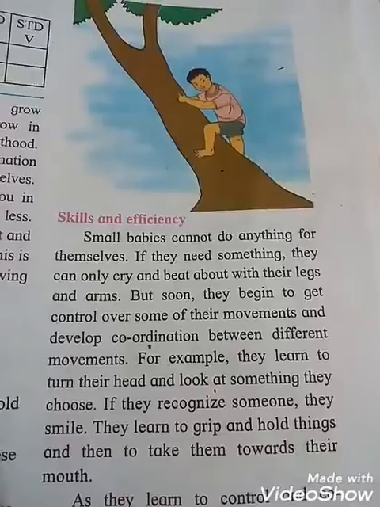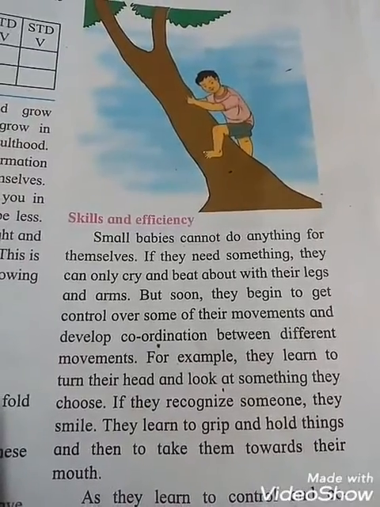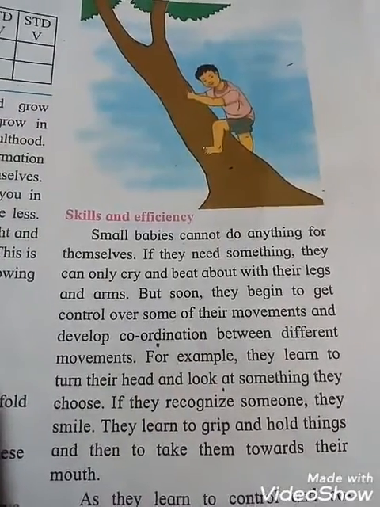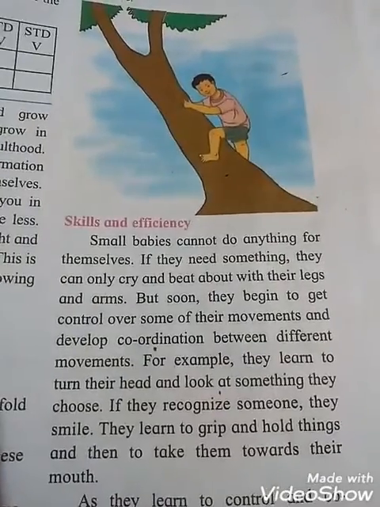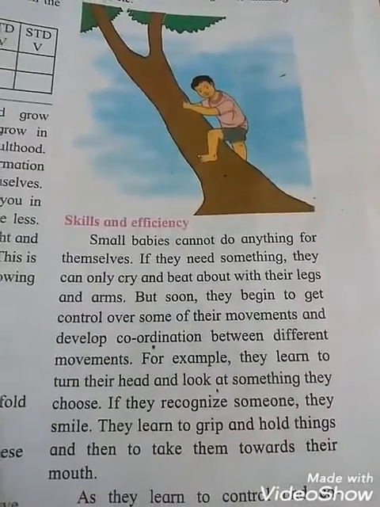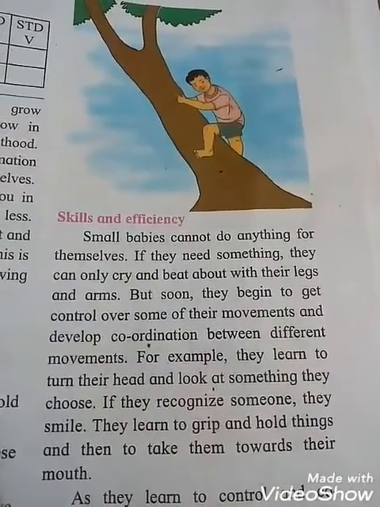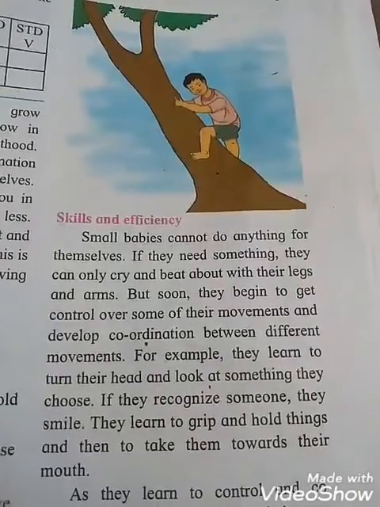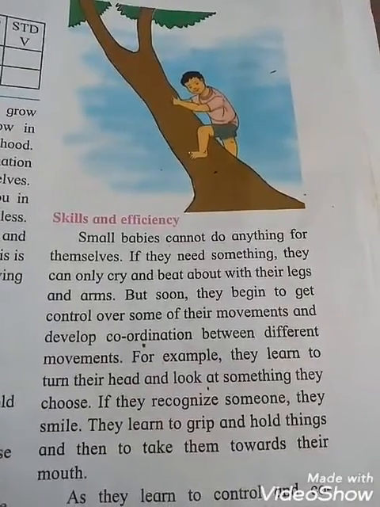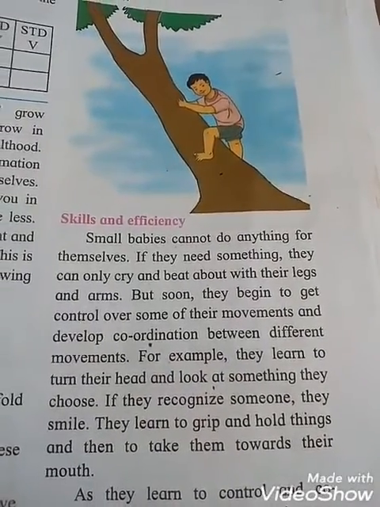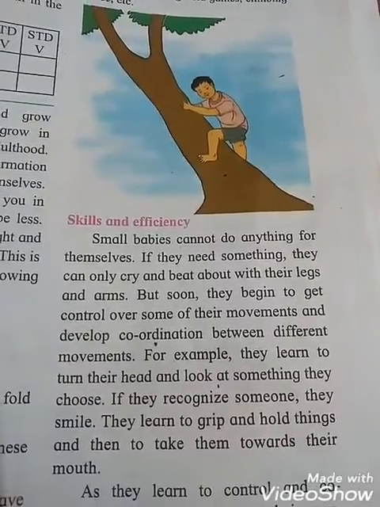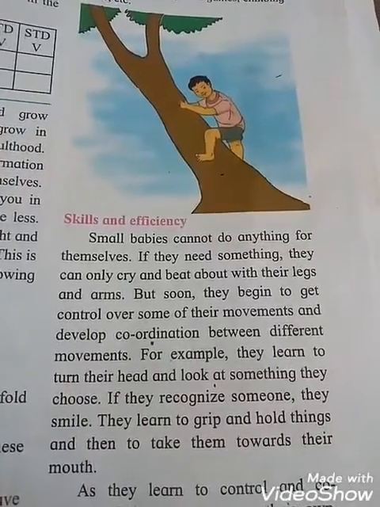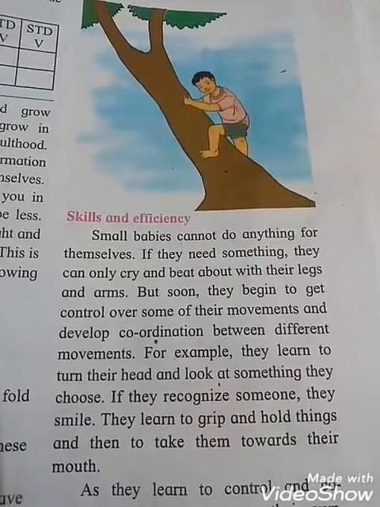But soon they begin to get control over some of their movements and develop coordination between different movements. That means, students, soon they begin to get control over some of their movements and develop coordination. Students, coordination means what? The ability to use different parts of the body together smoothly and efficiently. We can say coordination between different movements.